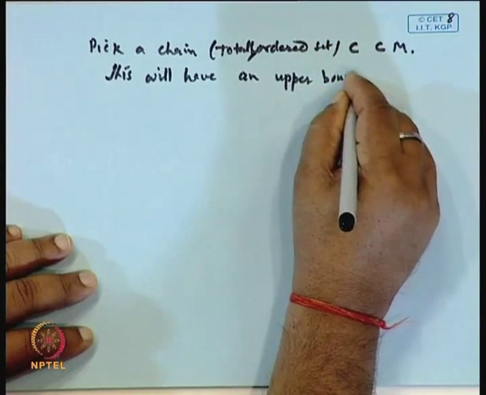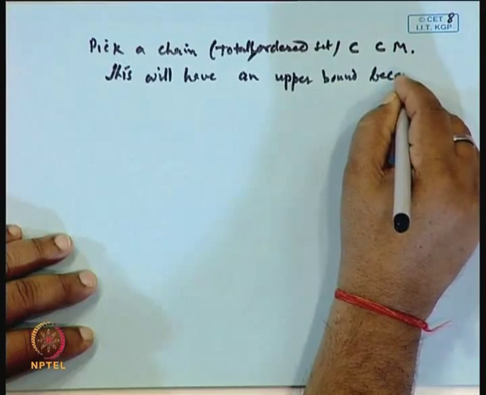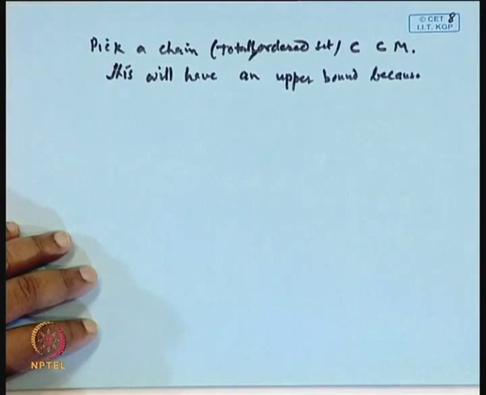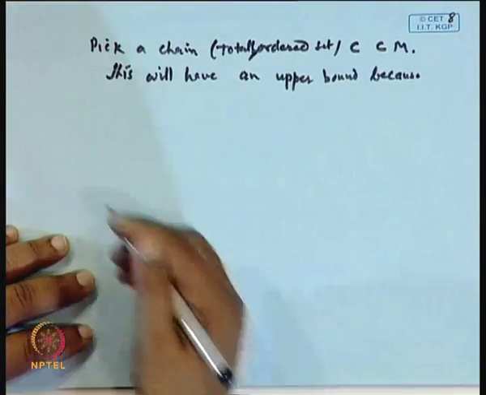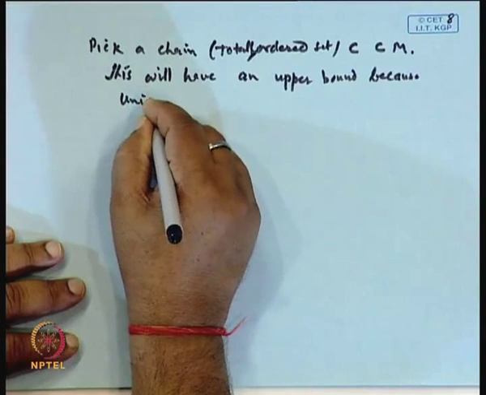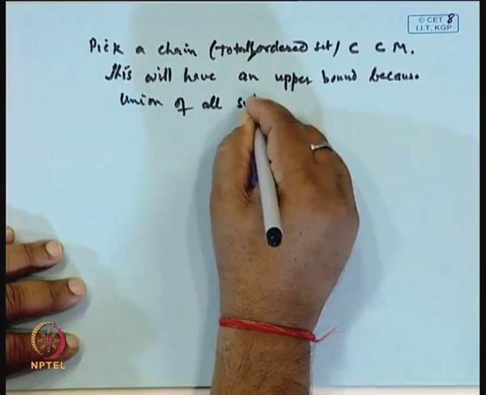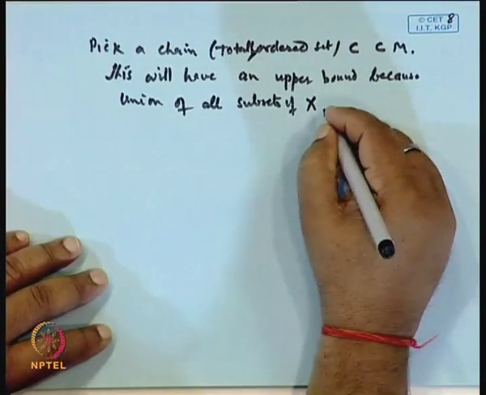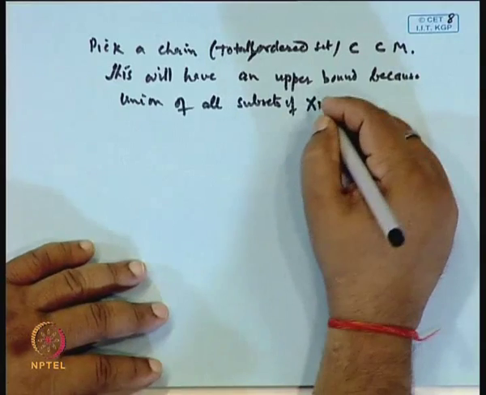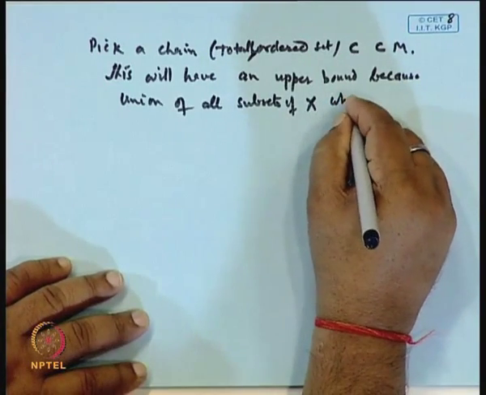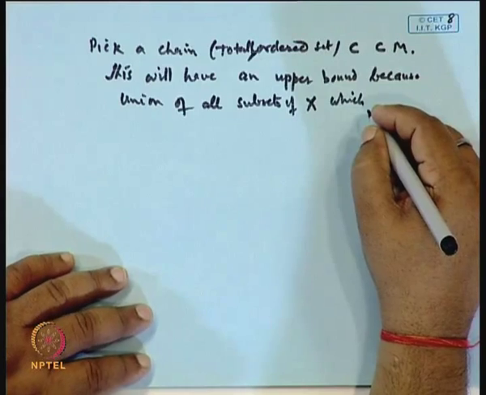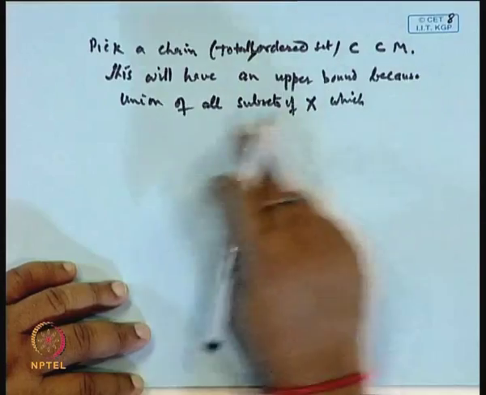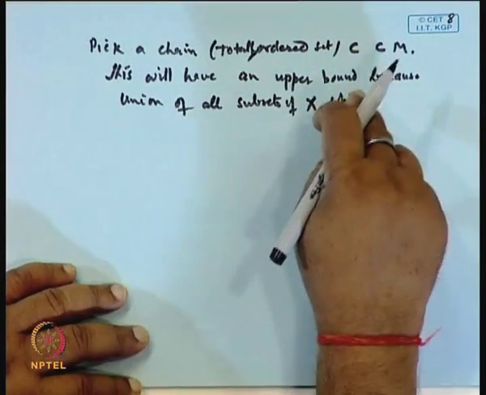because, why will it have an upper bound? Because the union of all subsets of X which are the elements of C, the union of all subsets of X which are the elements of C, is an upper bound, because the union of all subsets of X is again in X.